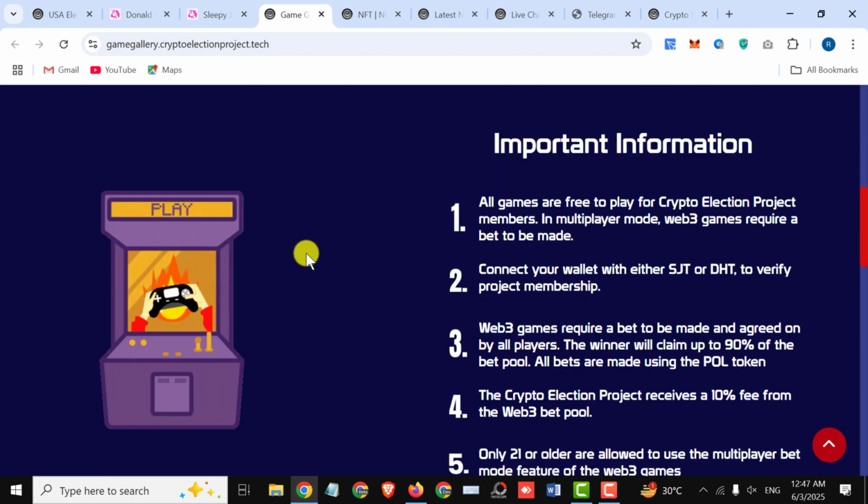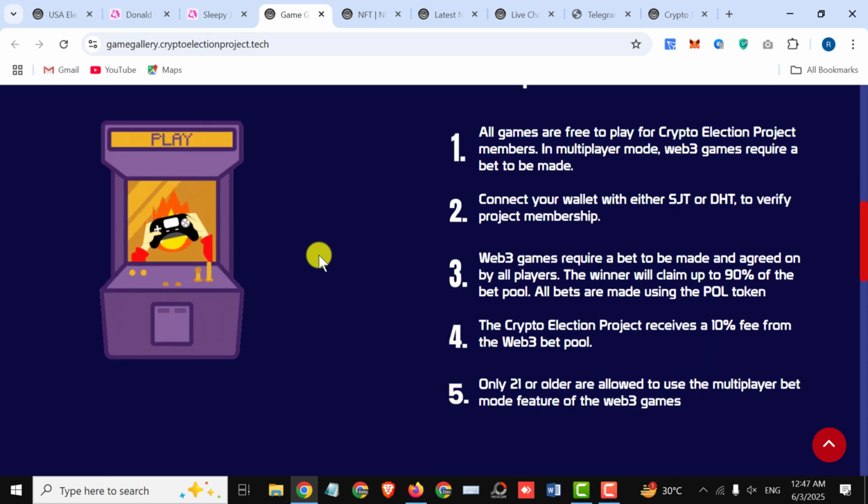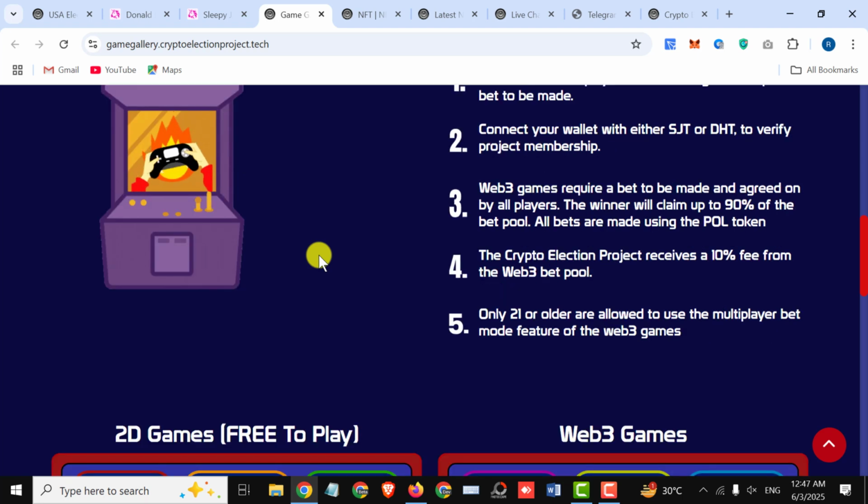Important information. All games are free to play for Crypto Election Project members. In multiplayer mode, Web3 games require a bet to be made. Connect your wallet with either SJT or DHT to verify project membership. Web3 games require a bet to be made and agreed on by all players. The winner will claim up to 90% of the bet pool. All bets are made using the pool token. The Crypto Election Project receives a 10% fee from the Web3 bet pool. Only 21 or older are allowed to use the multiplayer bet mode feature of the Web3 game.